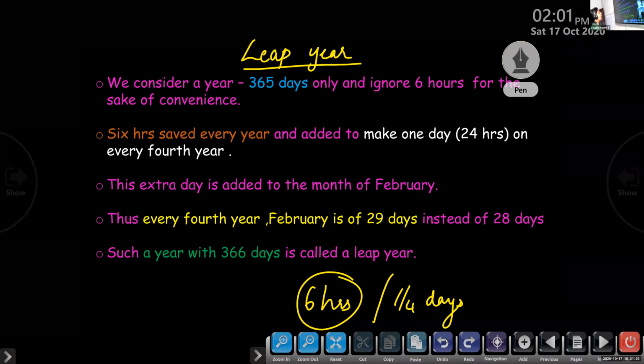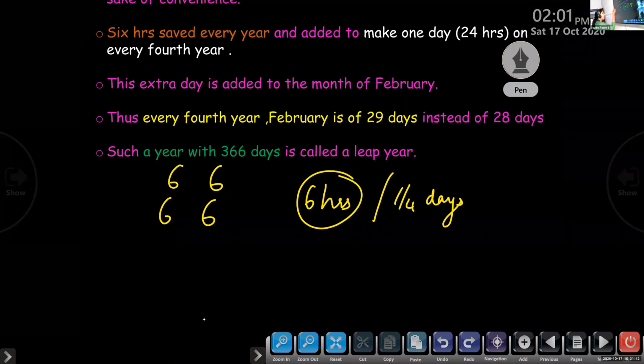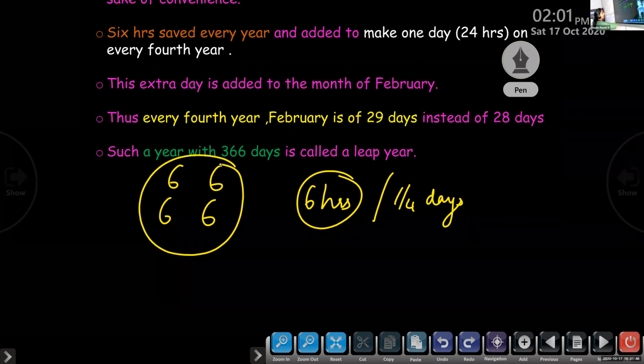On the 4th year, that first year we keep the 6 hours there. Second year we keep it. Third year also we keep it. On the 4th year also we keep that 6 hours. Then on the 4th year we count this together.